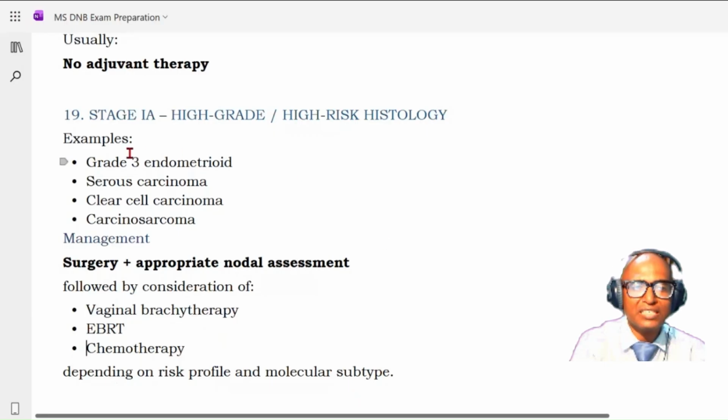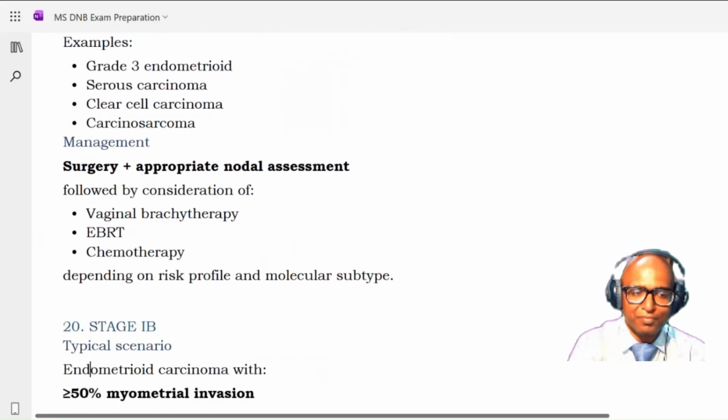So these serous, clear cell, and carcinosarcoma will change this. Even if it is a stage 1, you may have to add this. For this grade 3 endometrial and all those things, this is what you have to remember.